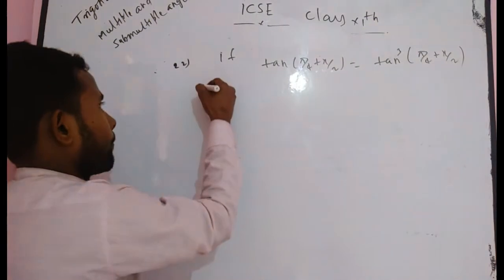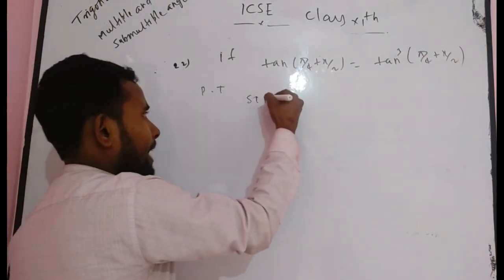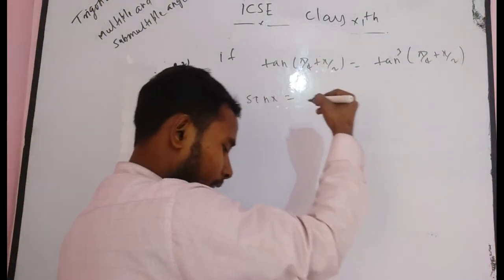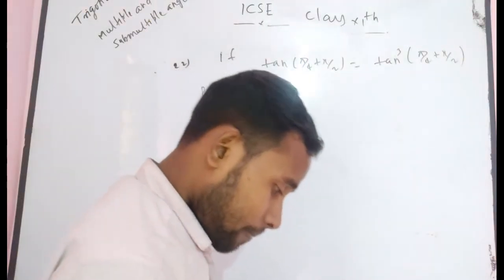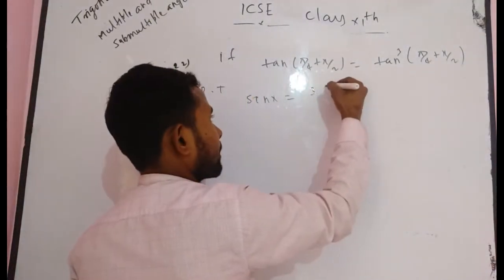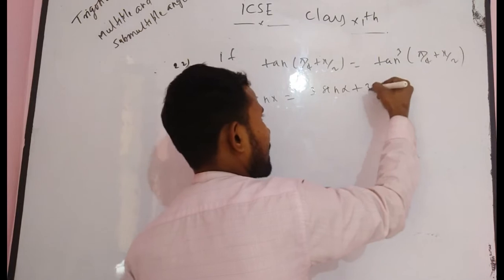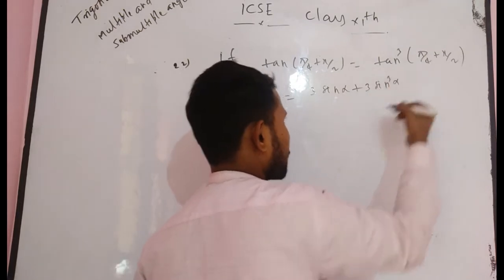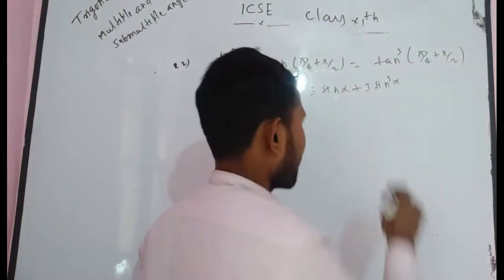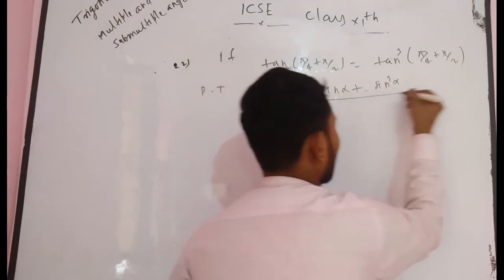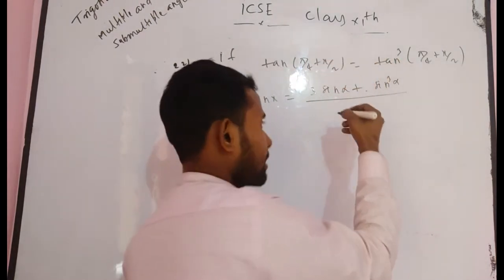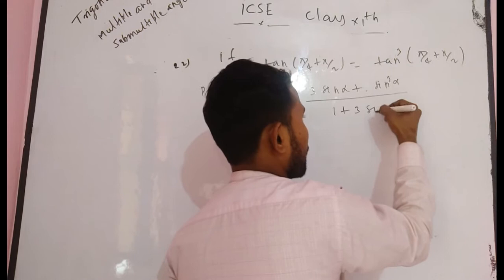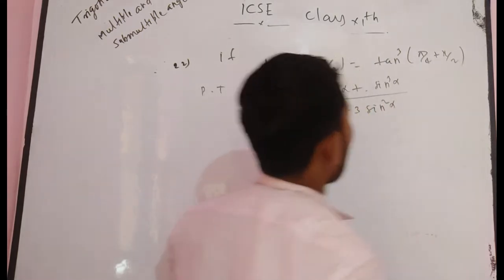Prove that sin x is equal to (3 sin alpha plus sin cube alpha) divided by (1 plus 3 sin square alpha). Now there arises a simple question, how can you solve it?